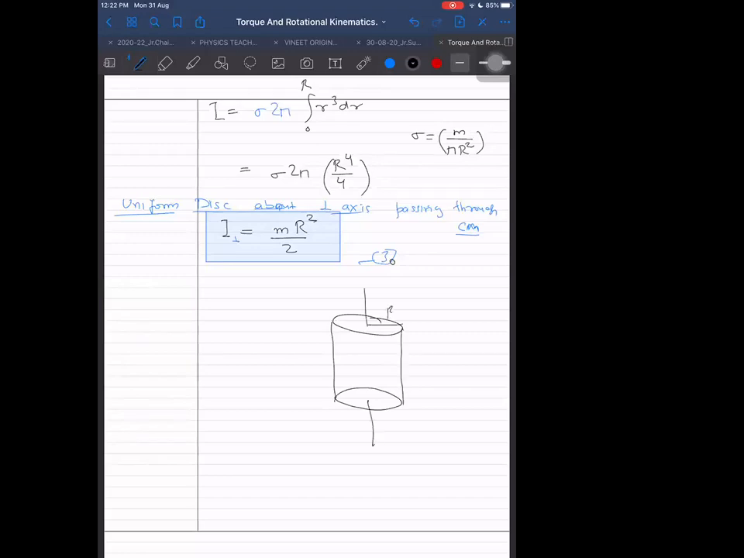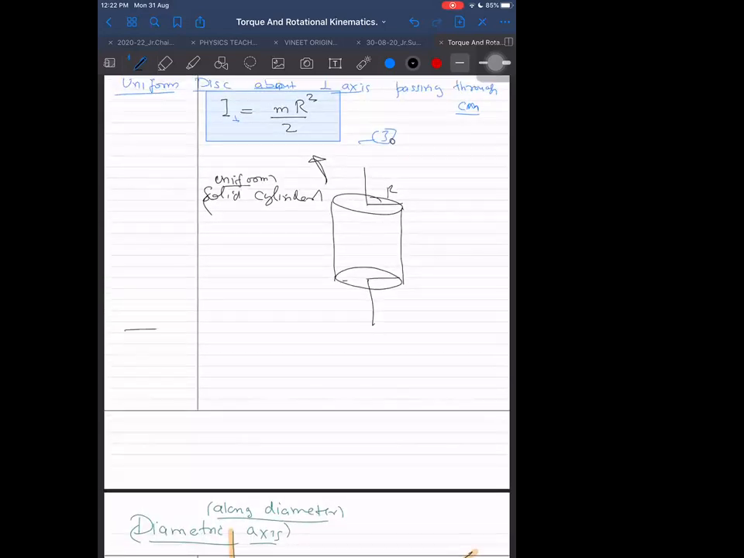Solid cylinder of radius r. Solid cylinder also same thing. Uniform again, uniform solid cylinder, about its axis, as you know from the diagram, so I'm not mentioning everything in detail. This is the same thing, so we can write it as just 3a, 3b. Same formula for that also.